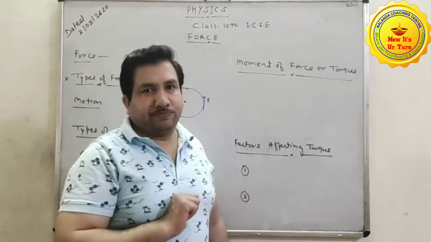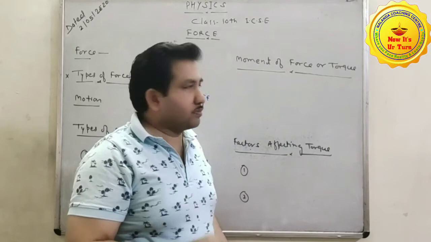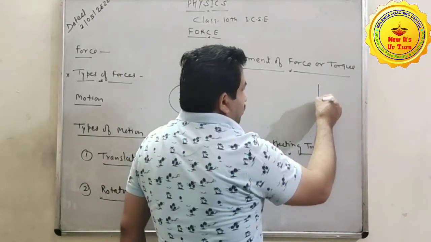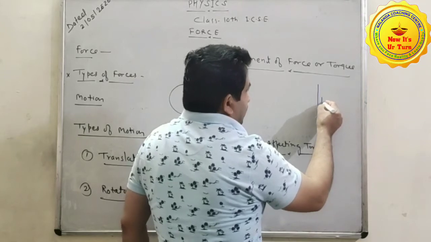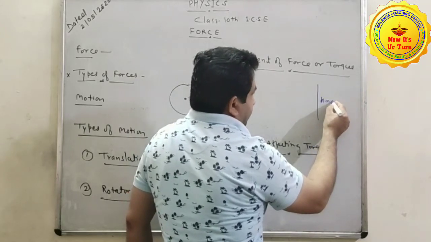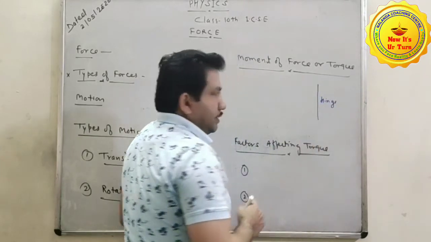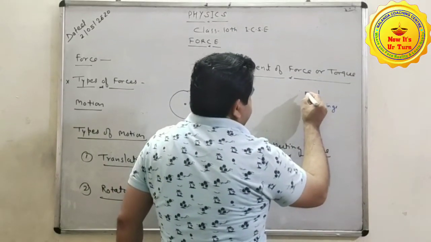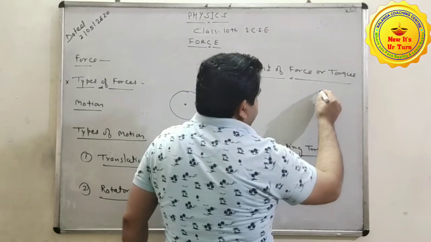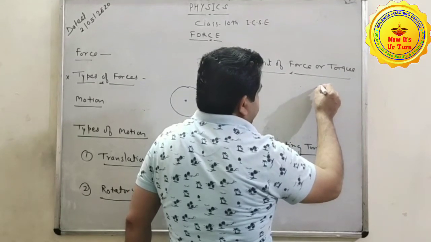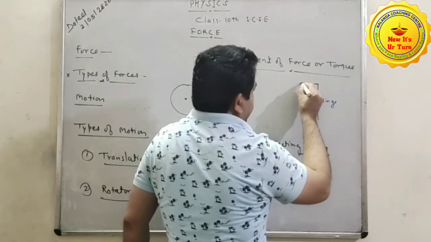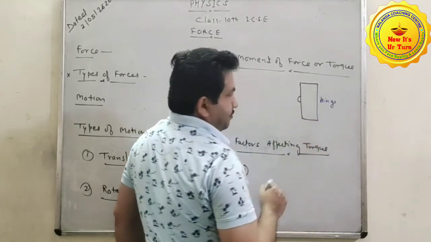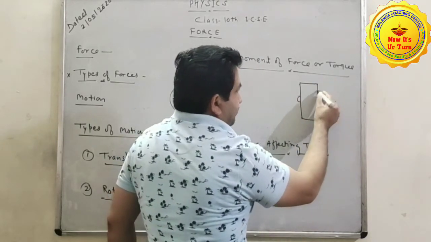Example of this one: when the door is opened, this one is the hinge. Clear? This one is the hinge where the door is fitted. Clear? Here this one is the handle and this one is the hinge.